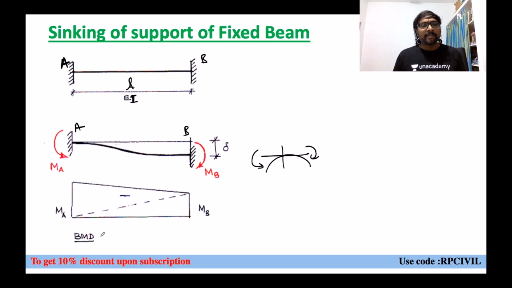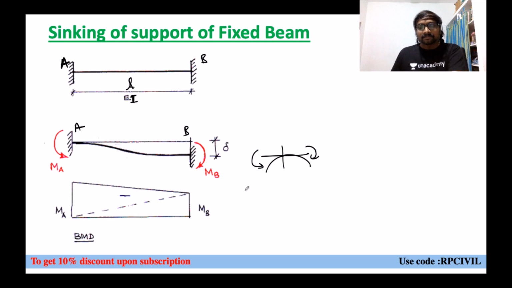Now the bending moment diagram. We don't know whether MA is higher or MB is higher, or whether they are equal. Then what will we do? We'll assume MA is higher than MB. You can also draw assuming MB is higher than MA, there is no issue with that, but just for analysis, we are considering MA is higher than MB.